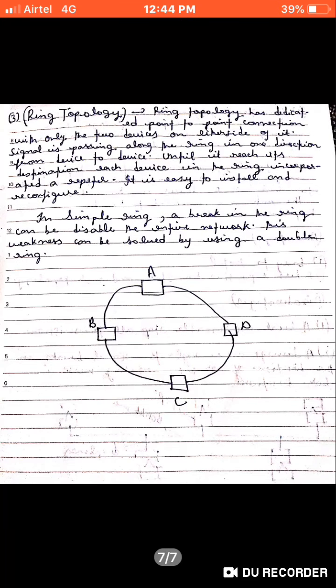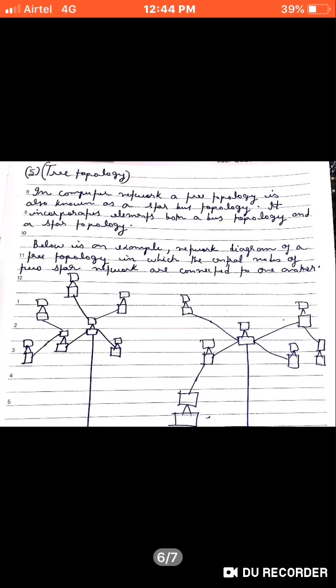The next one is the tree topology. Tree topology acts as a mixed combination of star and bus topology, so it is also known as star bus topology. It incorporates elements of both bus topology and star topology. Tree topology treats all its nodes as bus and star topology. So there is no big difference between the star and the bus topology. Below is an example. As you can see, these act as both star as well as bus topology.